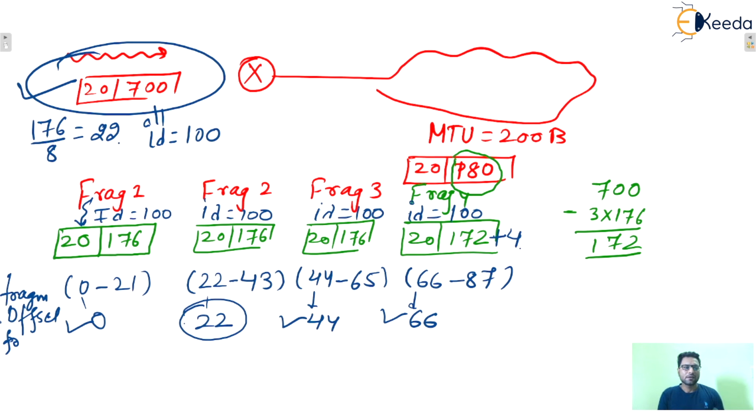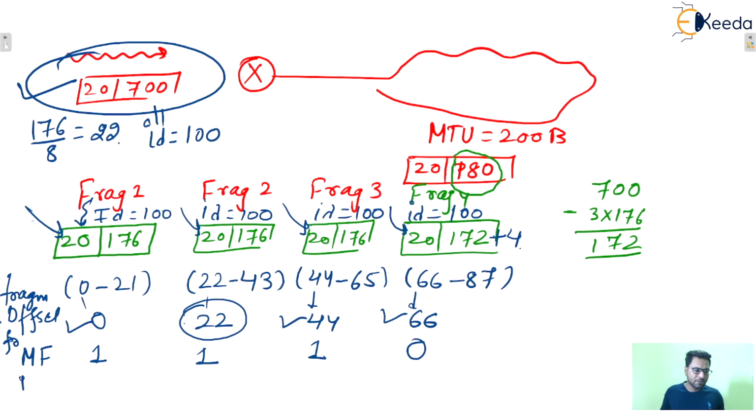One drawback is that this 20 bytes of header is included in every fragment, so some overhead will be there. I hope this is clear to everyone. Now the next field is the more fragment bit. More fragment means that after fragment 1 there is another fragment, so the MF bit will be 1. After fragment 2, more fragments are there, so the MF bit will be 1. Here also the MF bit will be 1. For the last fragment, MF will be 0, because after fragment 4 there is no fragment. So the MF bit is 1 for all the fragments except the last fragment.